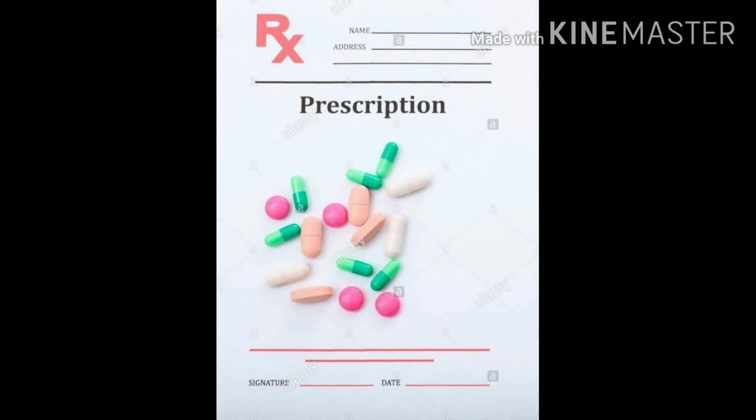In the earlier days, doctors and pharmacists were not separated. There was only one person. That one person used to diagnose the patient, prepare the medicine, and dispense it to the patient. But nowadays, they are separated into two people. One is used to diagnose the patient, and the other is used to prepare the medicine and dispense it to the patient.